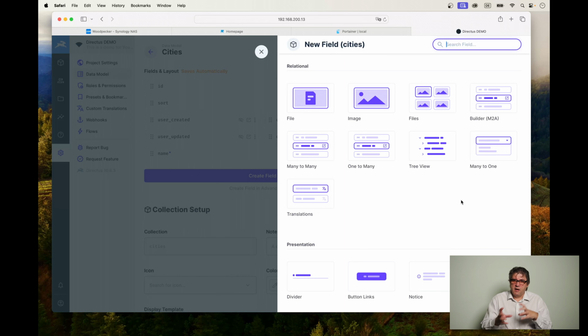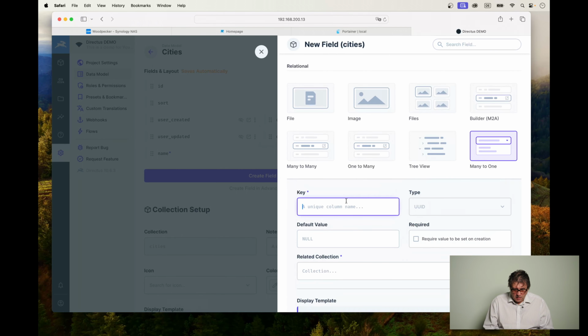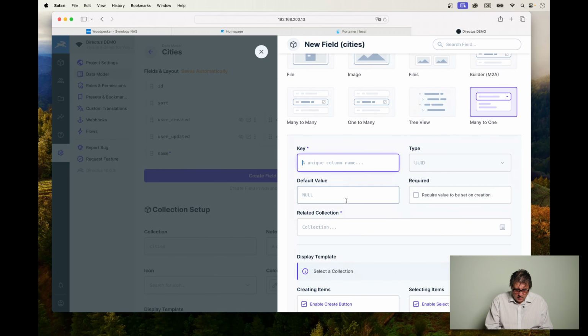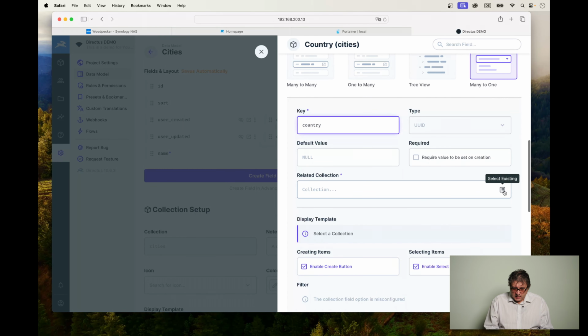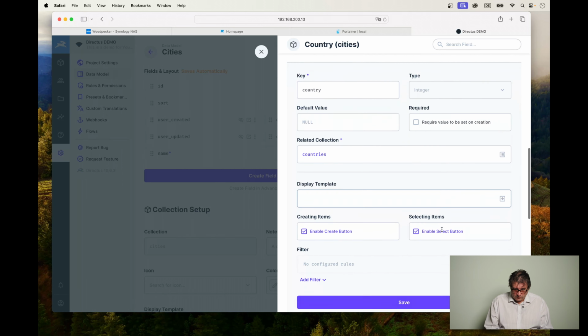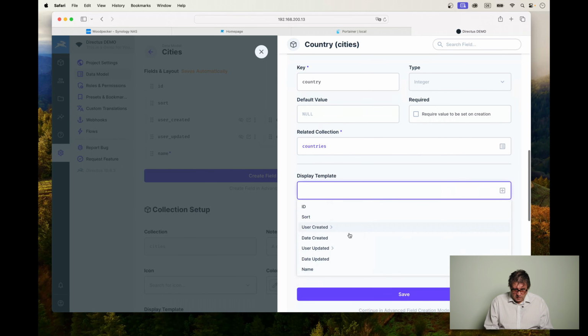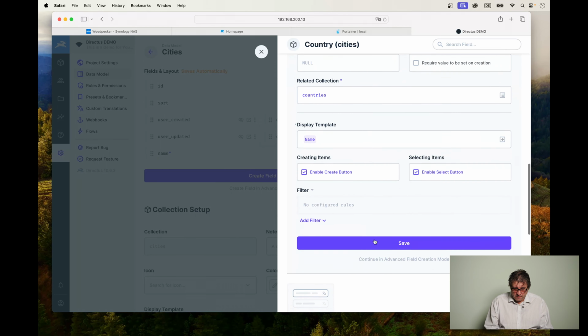One country can have many cities. Let's click on that. Give it a name like country. Now we have to select the related collection, which is countries, of course. Display template, we only want to see the name of the country.